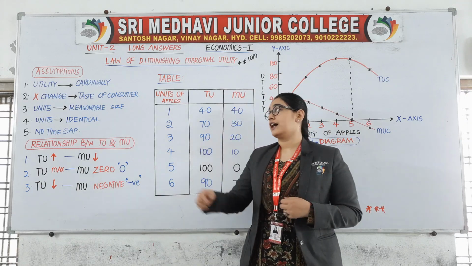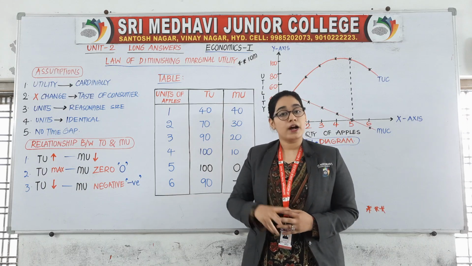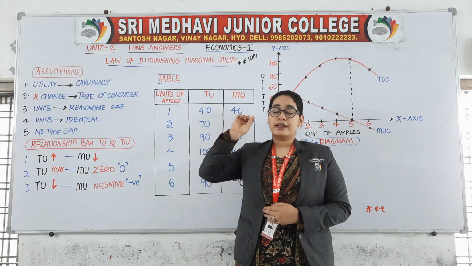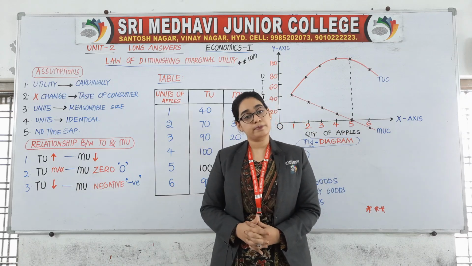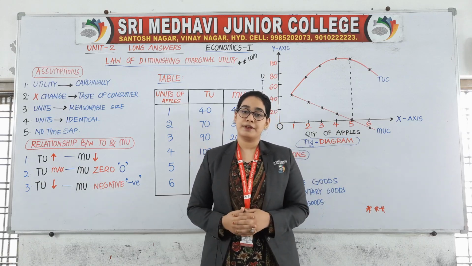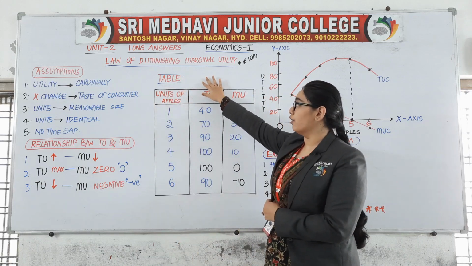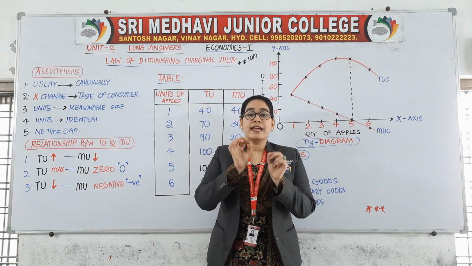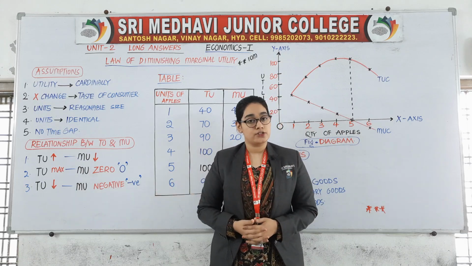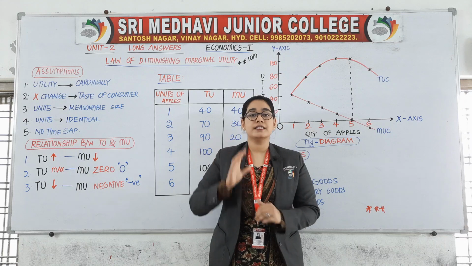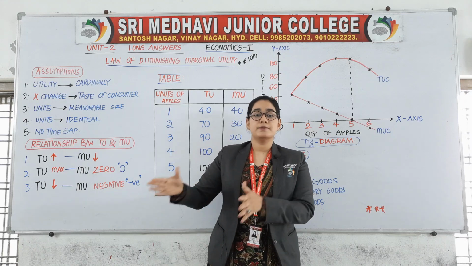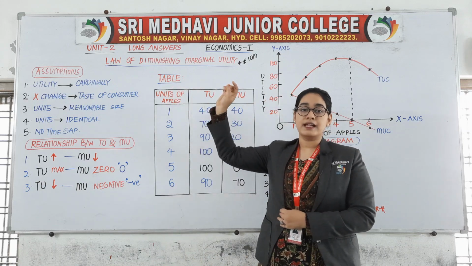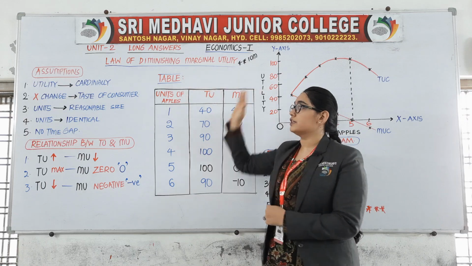Today we are going to start a 10 marks topic from our unit number 2, that is theories of consumer behavior, and today's topic is very important with respect to your intermediate public examination. The topic here is law of diminishing marginal utility. This topic has been asked n number of times in the board examinations. So please listen to it carefully, understand it properly, and learn it and practice it many times. So now let us start with this 10 marks topic, that is law of diminishing marginal utility.